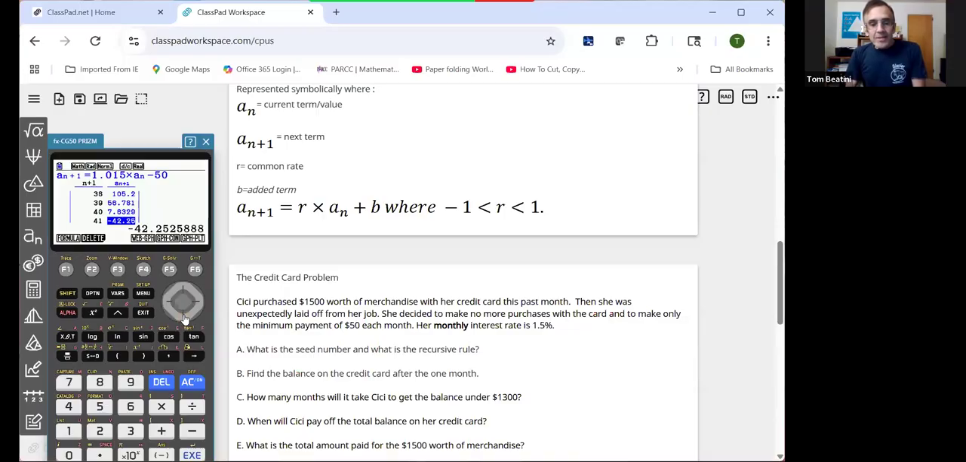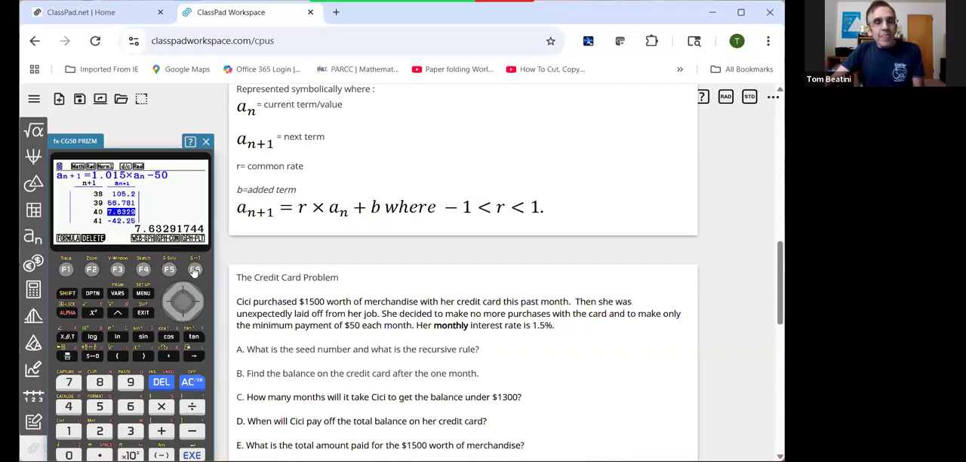So let's think about the math of this. How much did she pay off? How much did she have to pay back that $1,500 worth of merchandise? It's going to be 40 months plus the additional $7.63. So 40 times 50 is 2,000 plus the $7.63. So a little over $2,000, $2,007.63. So this cost her $500.